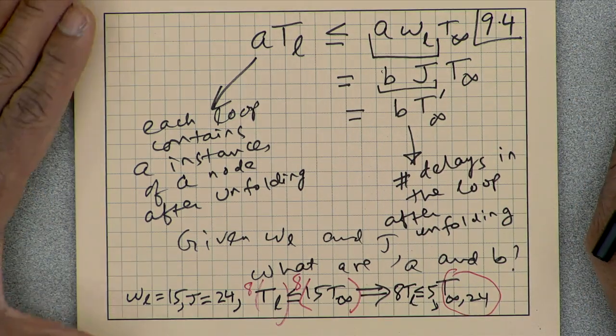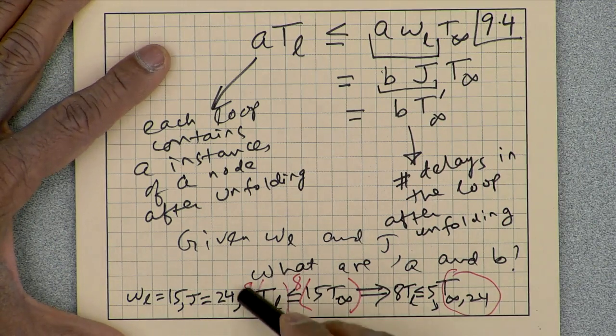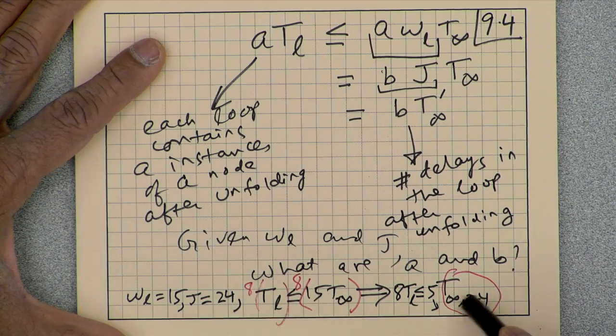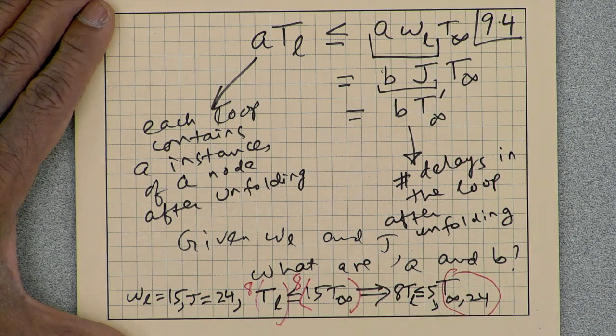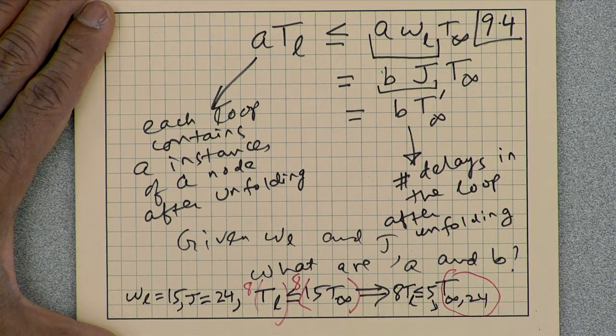Now, I could have chosen any other factor. I could have chosen 16, multiplying both sides by 16, and then this would be 10. But that is not something that we want to do. Why don't we want to do that?